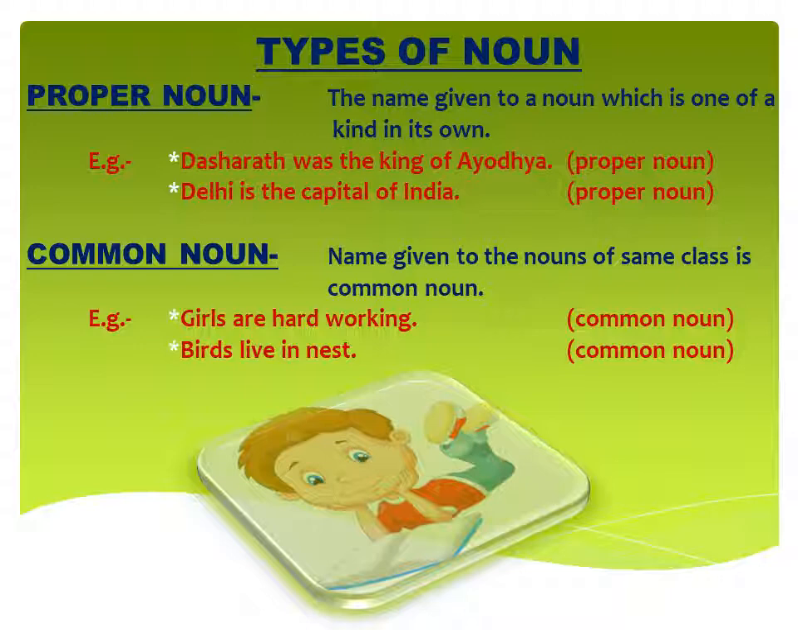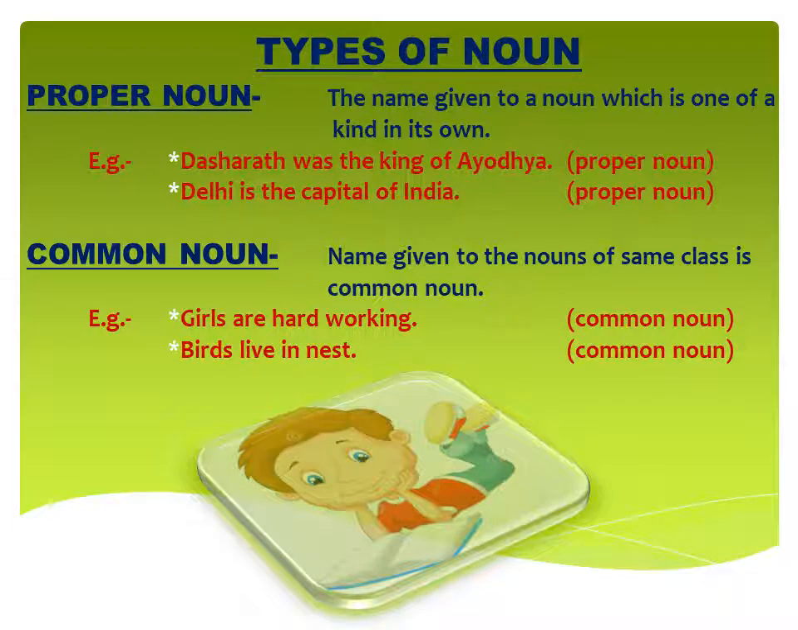See the example. Dashrath was the king of Ayodhya. Now Dashrath is the person, but here the name of the person is given. Dashrath means we are talking about one special person. So Dashrath is a proper noun. Now see in the same sentence one another proper noun, Ayodhya.